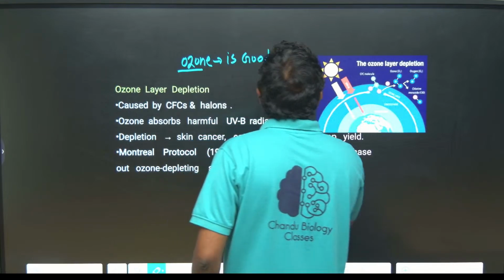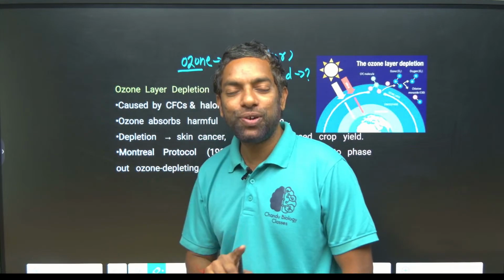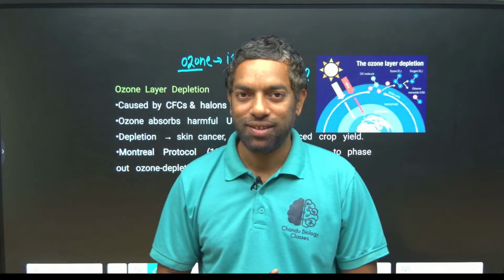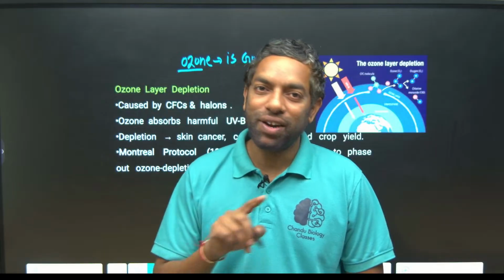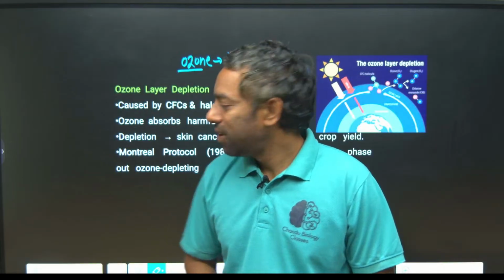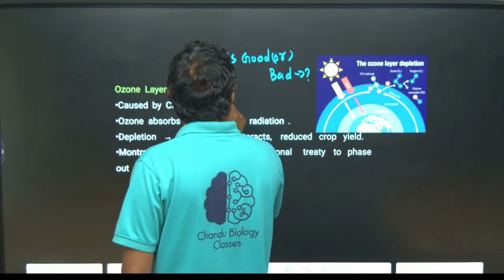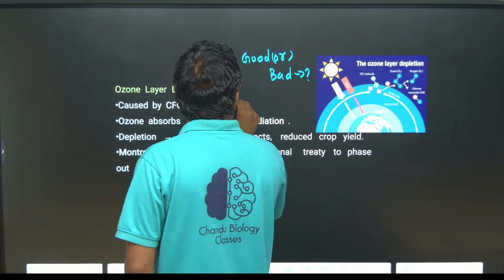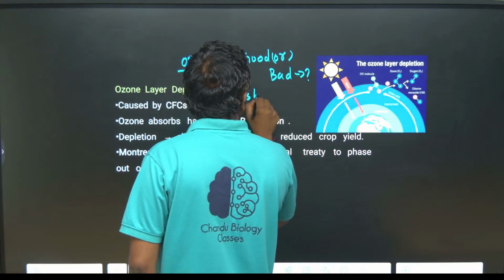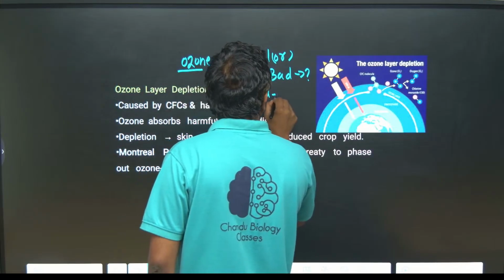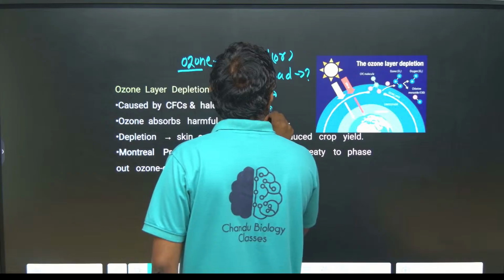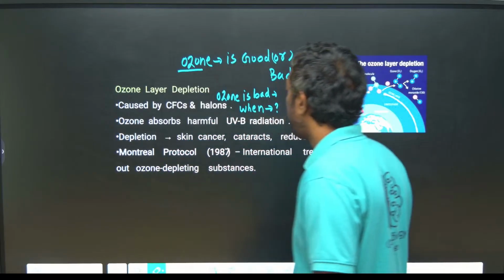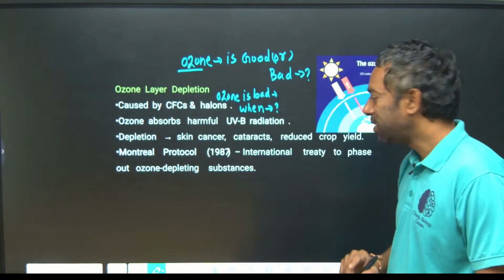This is the question, guys. Ozone is the greenhouse gas, it can affect global warming. Ozone is good, ozone is bad. When is ozone bad, when is ozone good? This is the question.